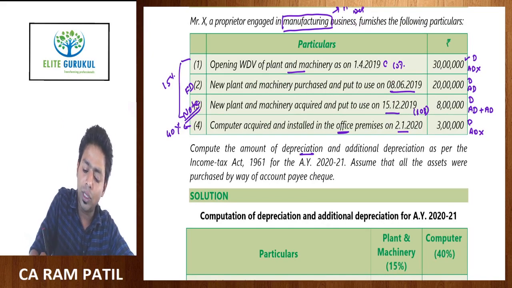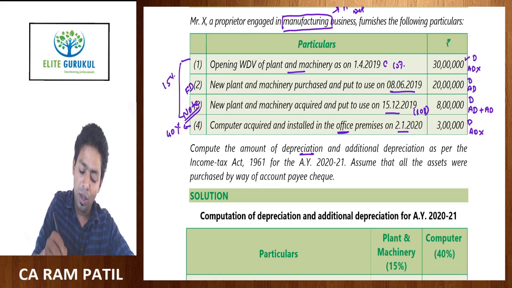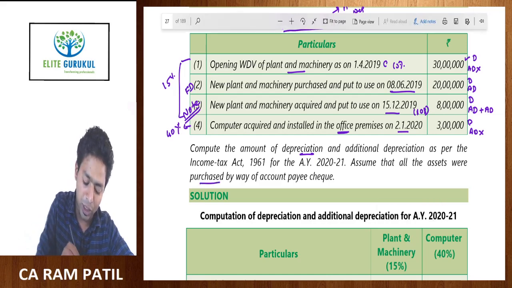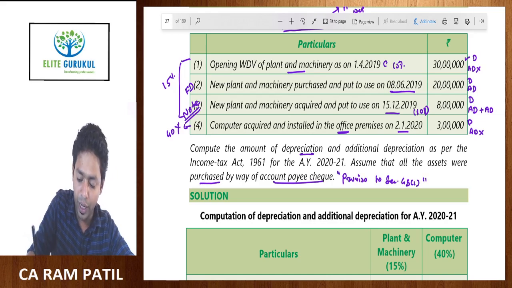Compute the amount of depreciation and additional depreciation as per Income Tax Act 1961 for AY 2021, assume that all assets were purchased by account payee cheque. This is the proviso to section 43(1), that we are going to learn later on.